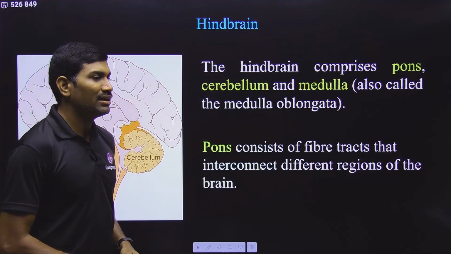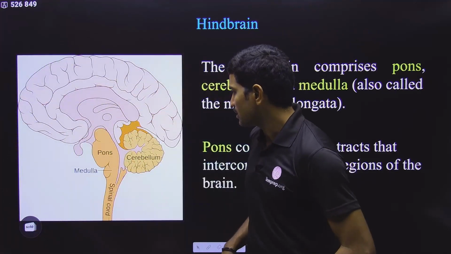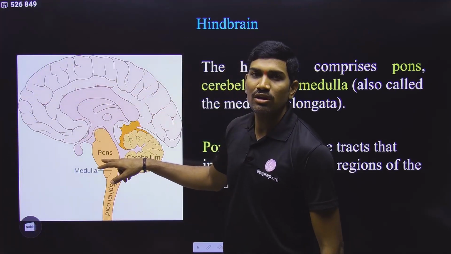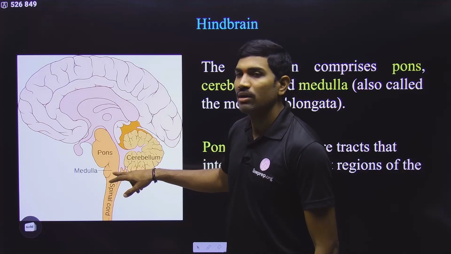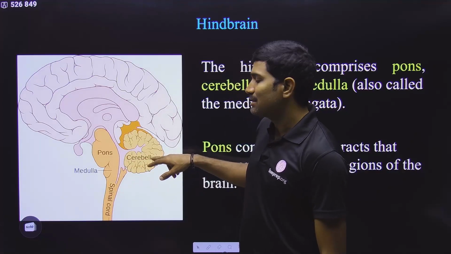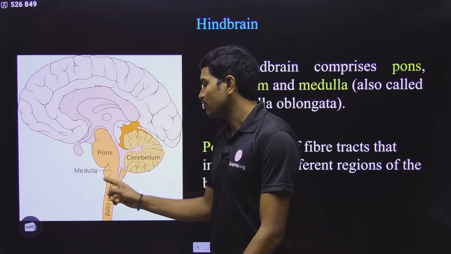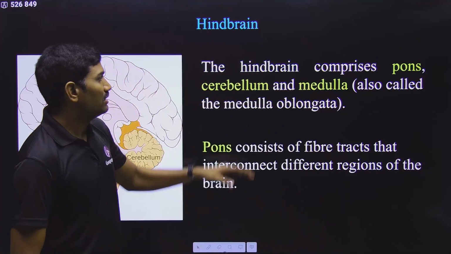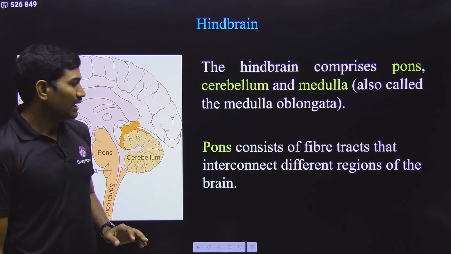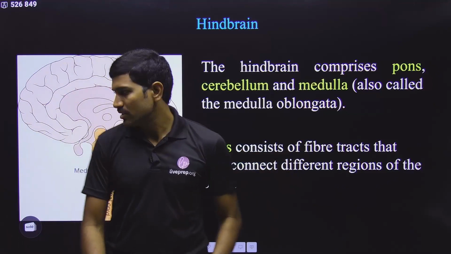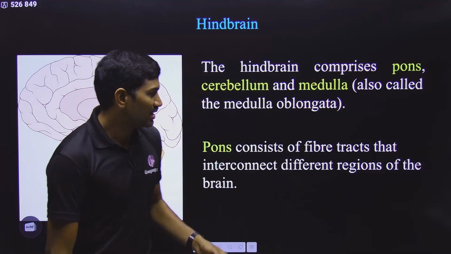Finally come to the hindbrain. In the case of the hindbrain, a total of 3 parts are there. What are these? Pons, also called pons varoli, and medulla oblongata, and then cerebellum. These 3 things combinedly form the hindbrain.